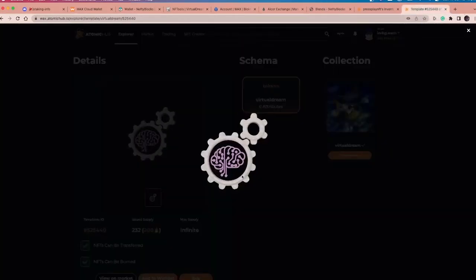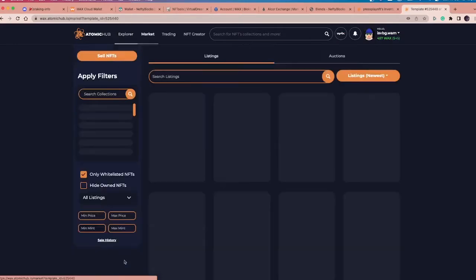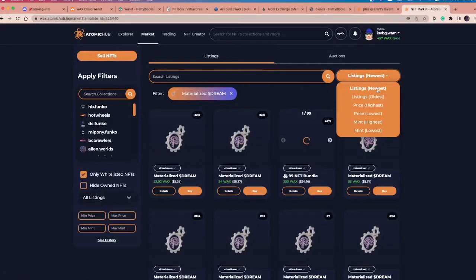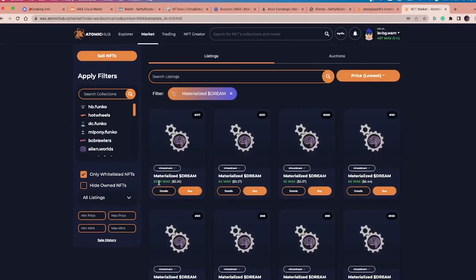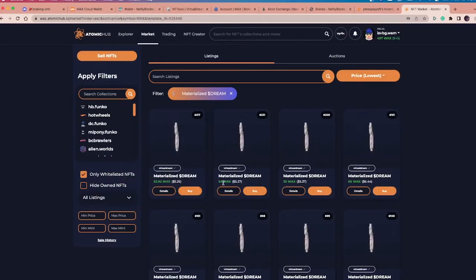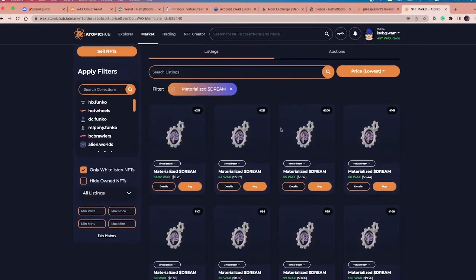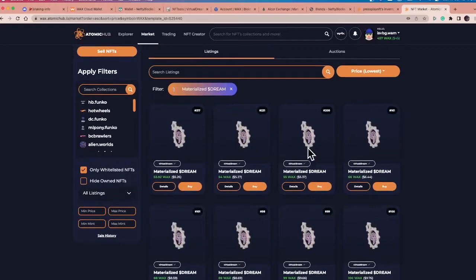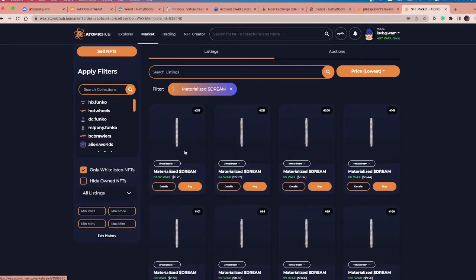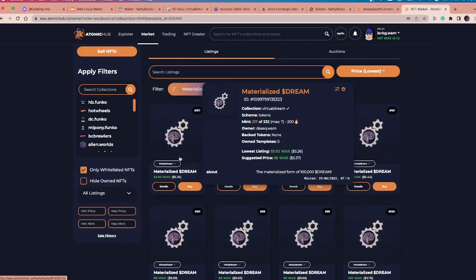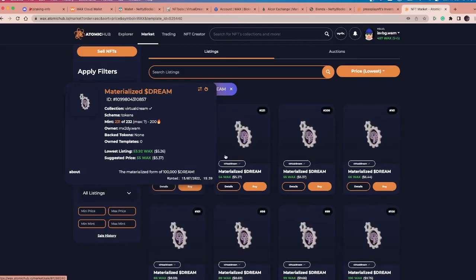So this Materialized Dream at the moment on the market is being sold for, okay, lowest price is 53, around 55, 66. That's what Materialized Dream is being sold for. Materialized Dream that costs 100,000 Dream tokens. Now you've just seen how much you can buy 100,000 Dream for.